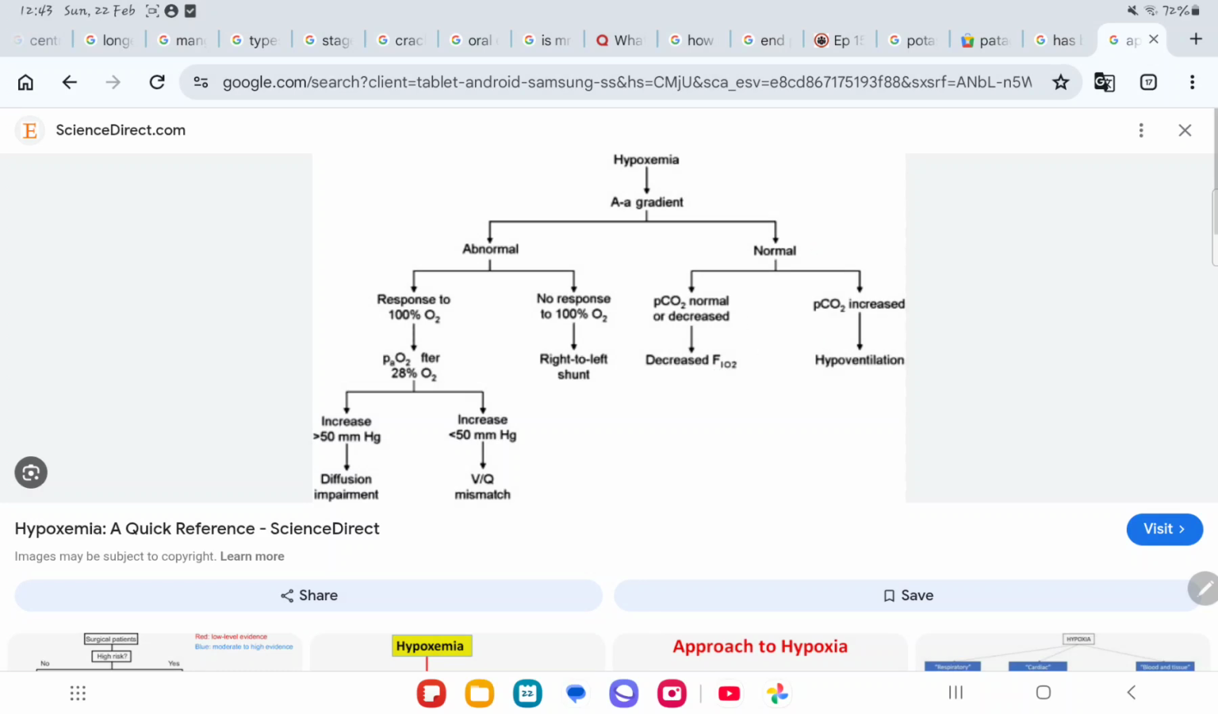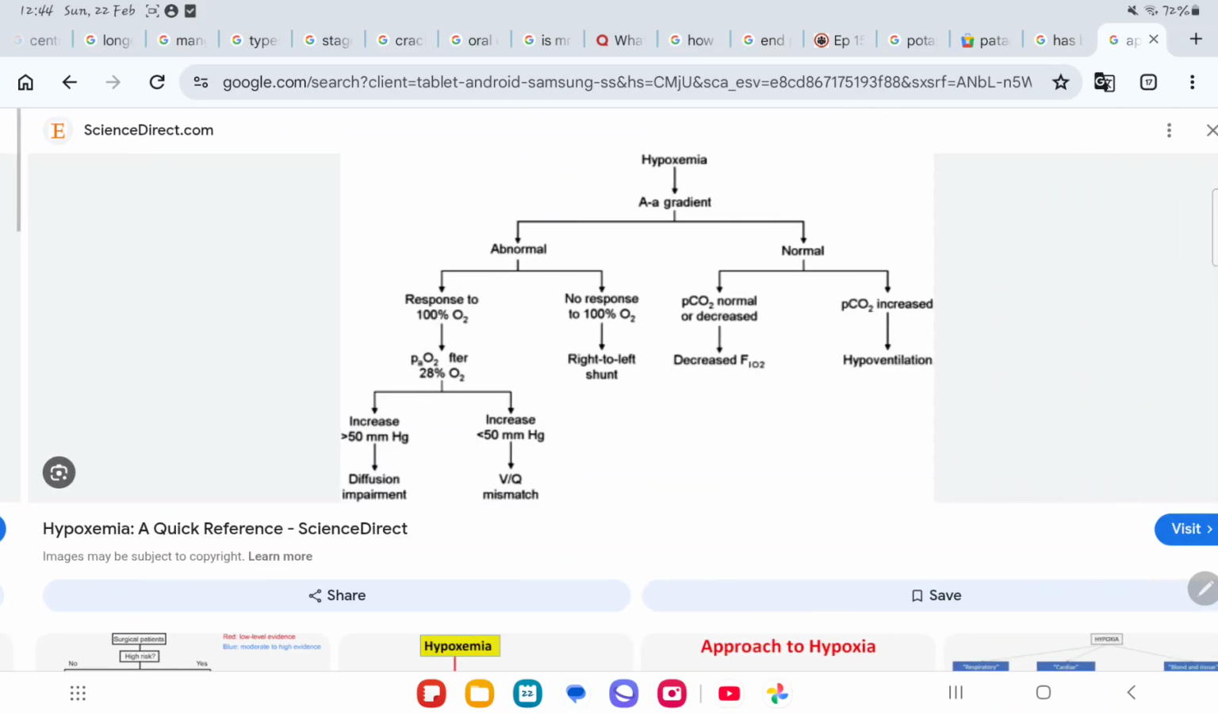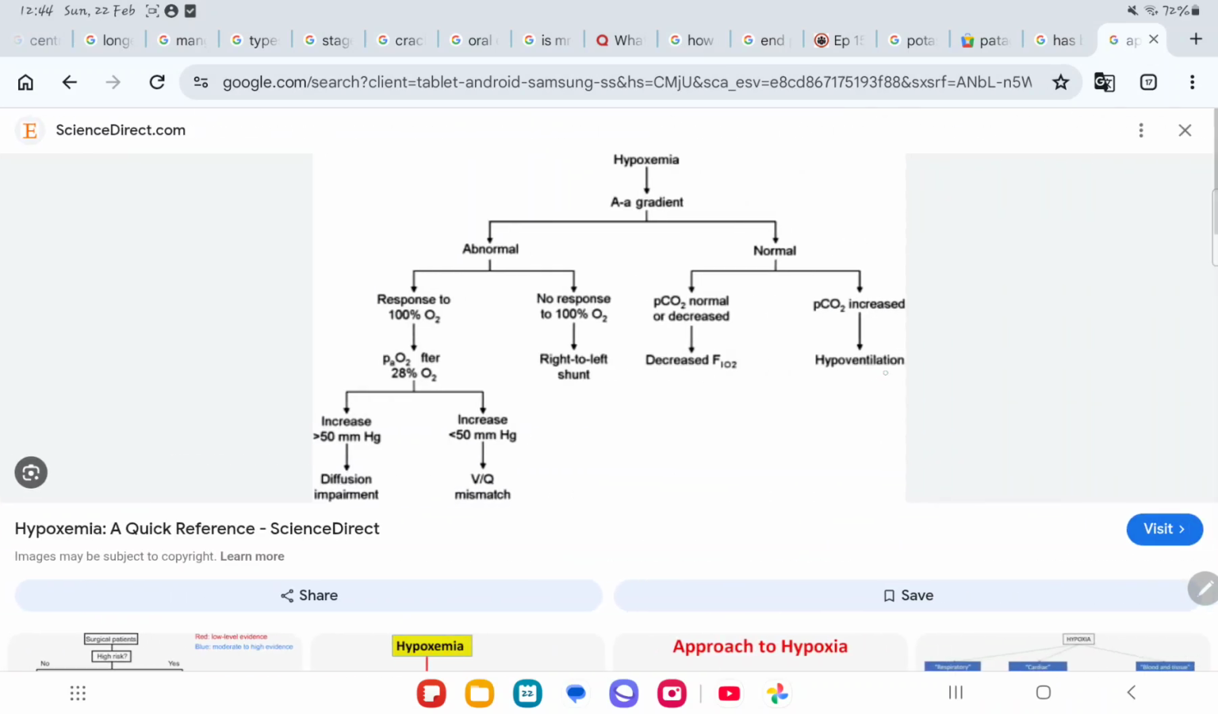if the A-a gradient is normal, we check whether PaCO2 is normal or not. If PaCO2 is normal, the lungs are normal. You're just providing him less oxygen by being at high altitude. If the PaCO2 is increased, it is hypoventilation. Increase the respiratory rate and or tidal volume of the patient. Basically increase the minute ventilation for causing CO2 washout.